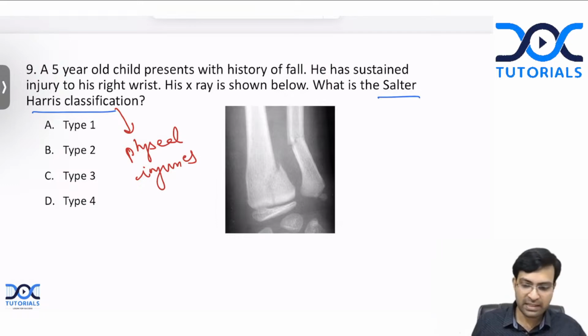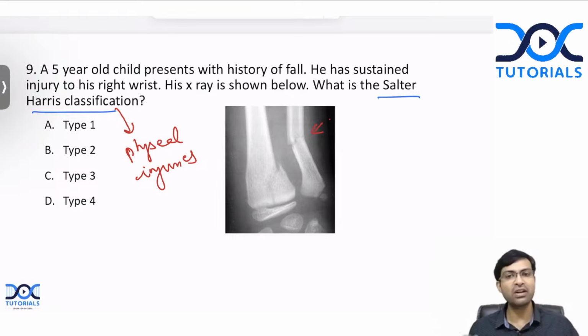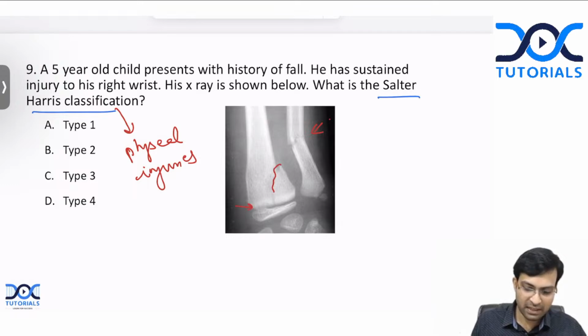Here you can see that there are 2 fractures. This fracture is in the diaphysis. It is not involving the physis, so you can ignore it. Here, the physis is also involved, isn't it? There is a fracture line going like this. So there the physis is involved. So basically the question is, what kind of fracture is this?